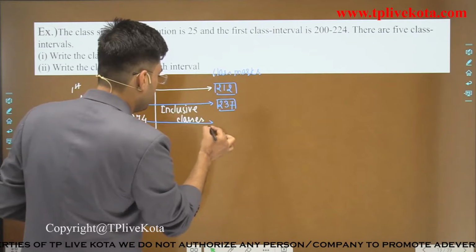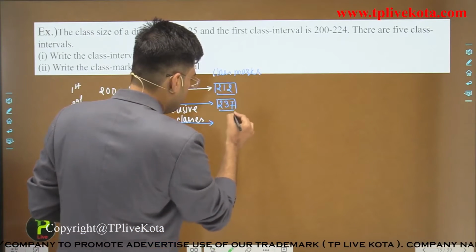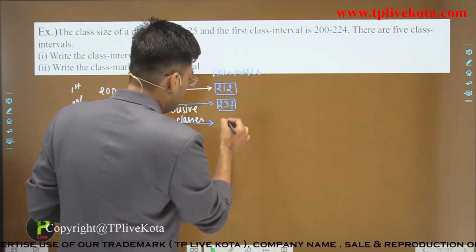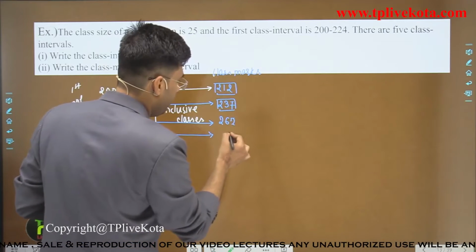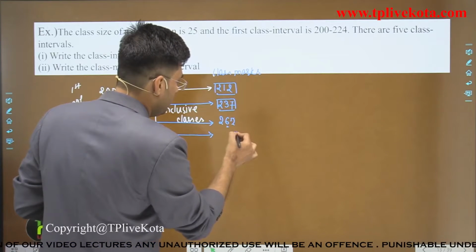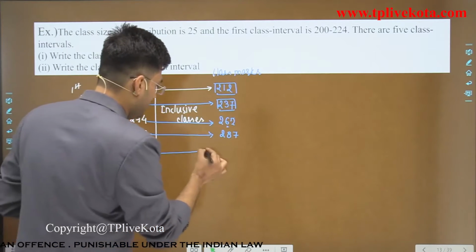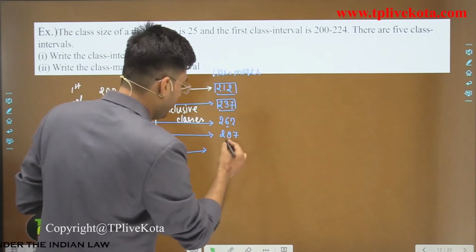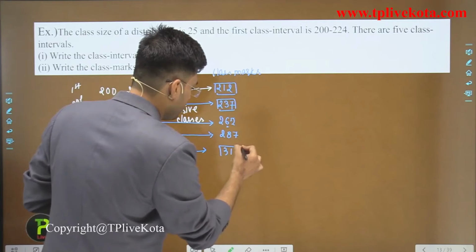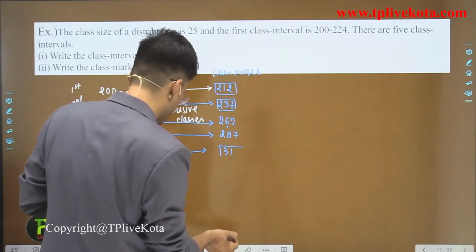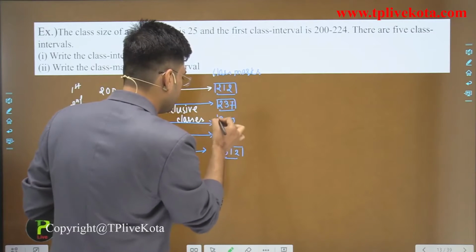Now let's discuss the class mark of the third class. Let's add 25 to this. So it is equal to 262. Now the next is, when we add 25, then it is 287. And the next is what? When we add 25 again, it is 312. Okay, so these are the class marks.